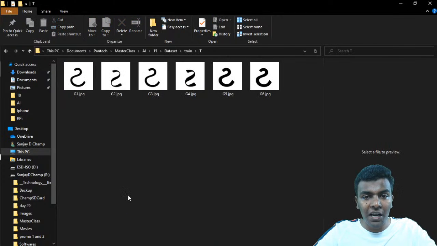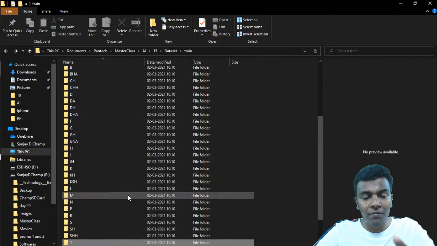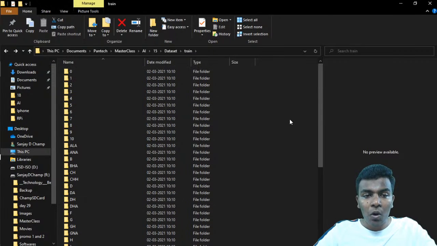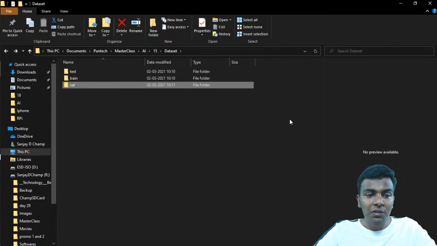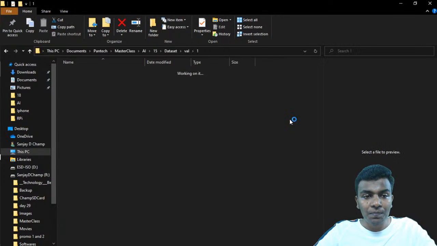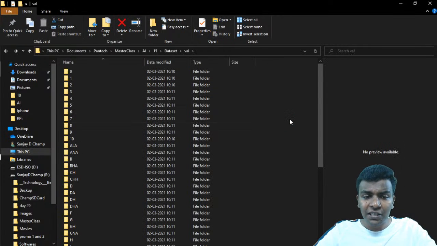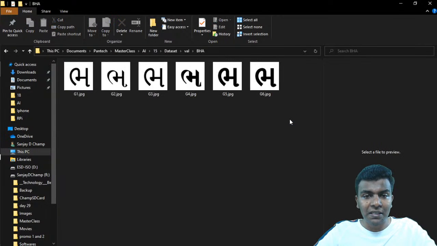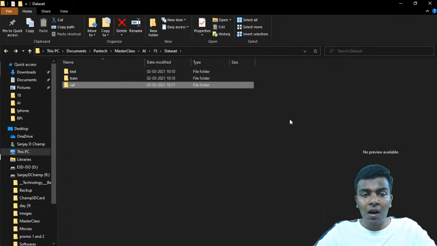In every folder we have a certain number of images. We are going to use this training folder to classify the data. As well as that, we have a validation folder also. In the validation folder, the same 45 classes are present, representing those characters. So here we are going to use this data set to process our application.